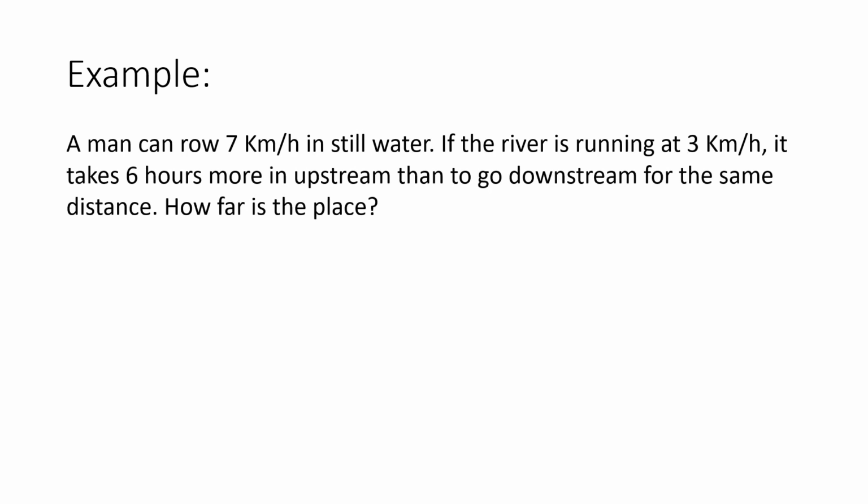A man can row 7 km per hour in still water. If the river is running at 3 km per hour, it takes 6 hours more in upstream than to go downstream for the same distance. So how far is the place? Now, as you can see in the details, the required distance will be given by the formula which we have. But what are the values which we will put in our formula? We have x as 7 kilometers per hour and y as 3 kilometers per hour. They are the speed of the man and the river, and it takes 6 hours more in upstream than to go downstream for the same distance, so t will be 6 hours. So how far is the place?